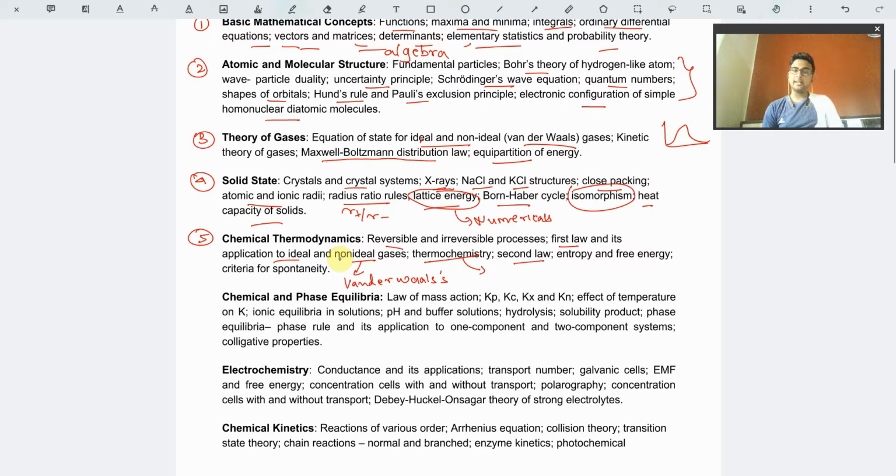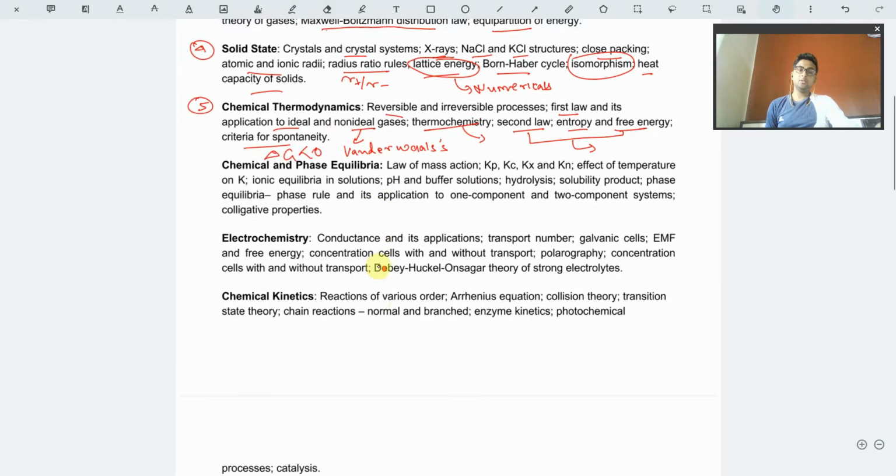Then the second law, entropy and free energy. From these, numericals hardly come. These are more derivation and formula based parts. So you must memorize and learn the derivations, all the formulas included, and all the theorems related to that. And the criterion of spontaneity, we already know: delta G must be less than 0 for a reaction to be spontaneous. So delta G less than 0.